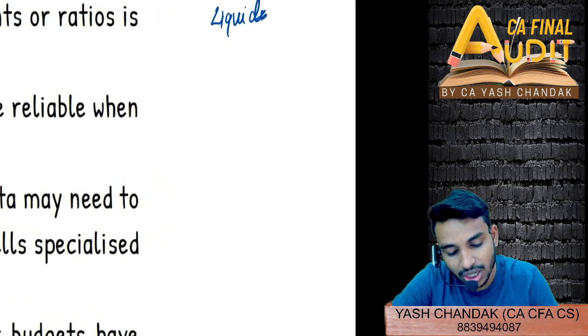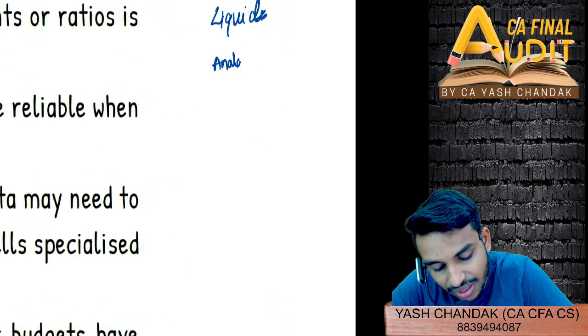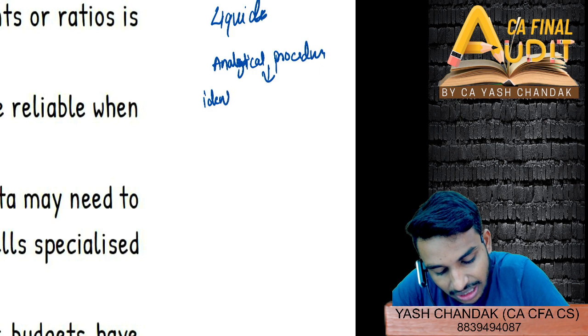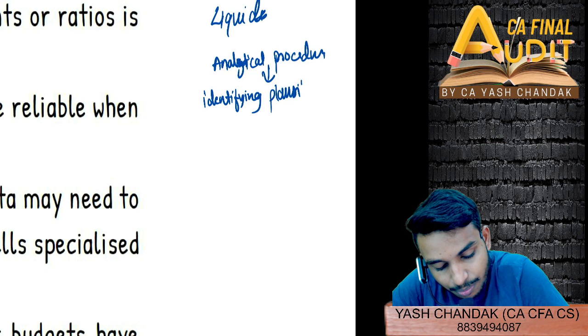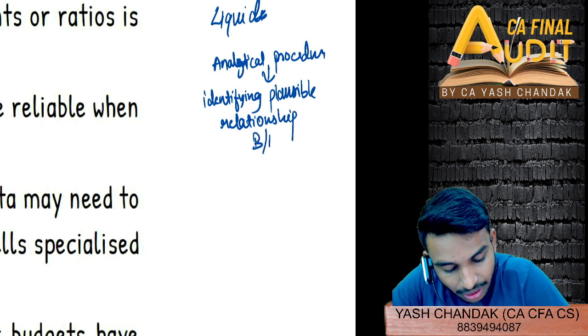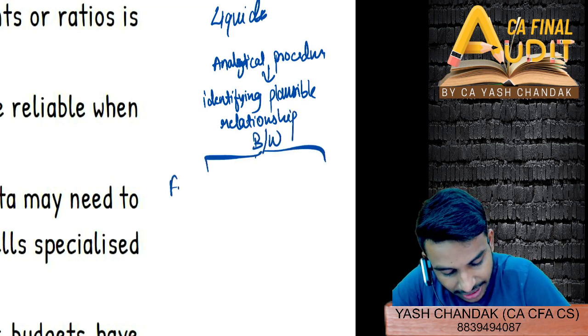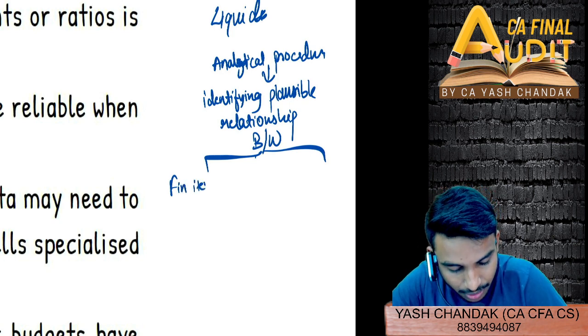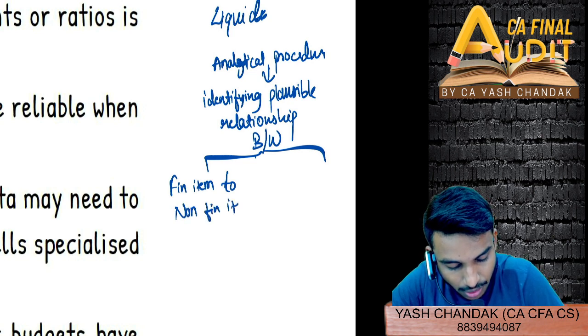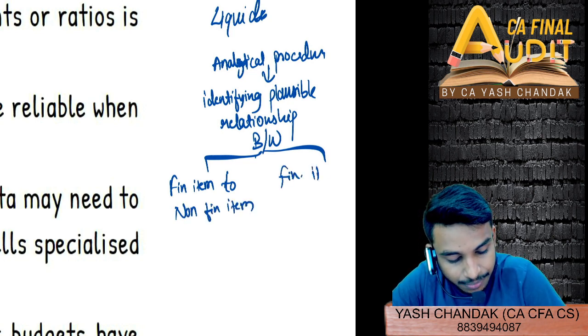Generally, analytical procedure is identifying a plausible, or you can say predictable, relationship between financial and non-financial items, or financial item to financial item.